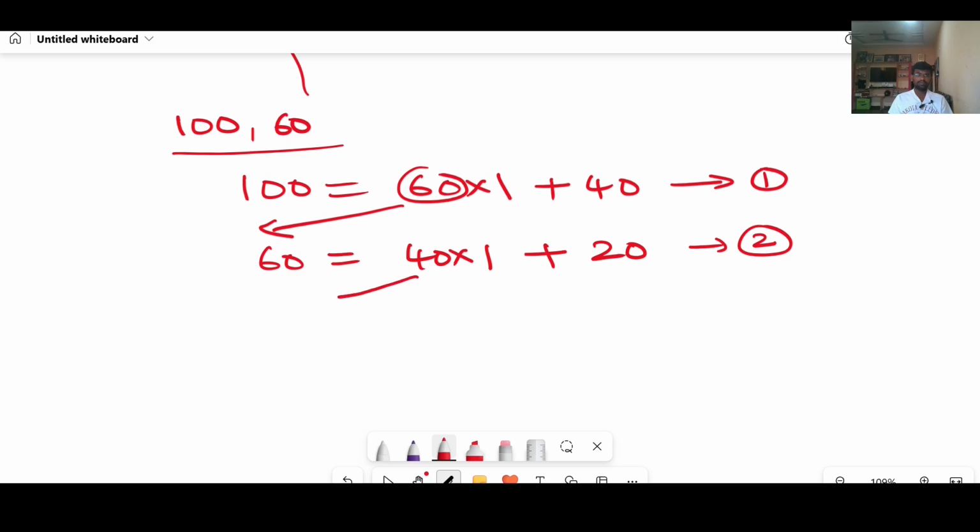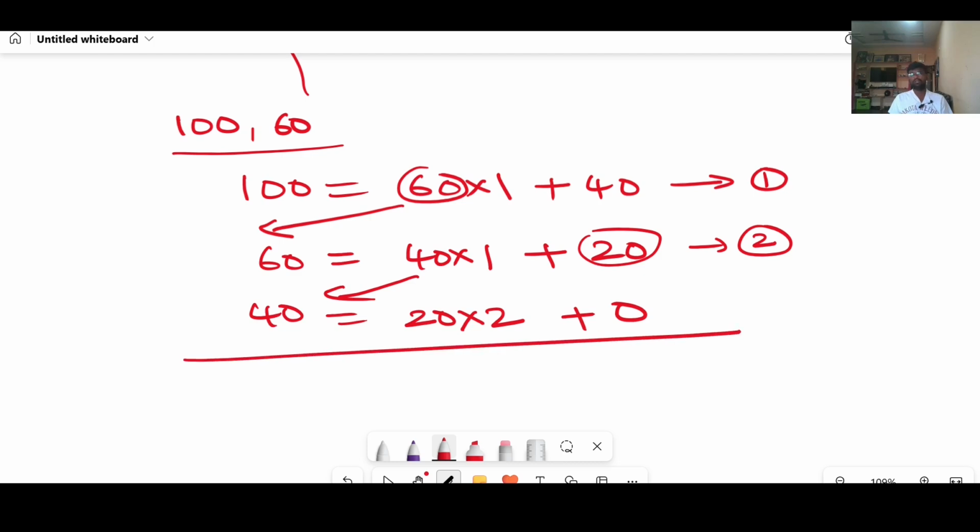The divisor in the second step becomes the dividend in the third step, and the remainder in the second step, 20, becomes the divisor. 20 into 2 times plus 0.